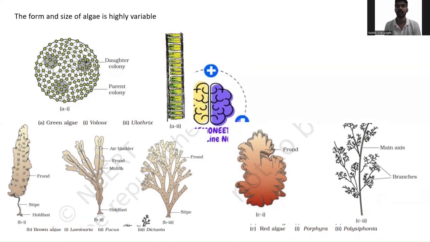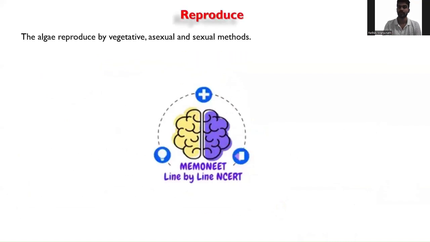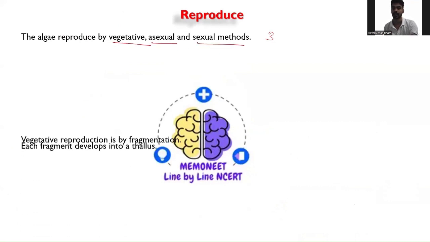We'll see about what are the modes of reproduction in the algae. Coming to the reproduction, algae normally reproduce by three main modes. So one is vegetative, asexual, as well as sexual method of reproduction.